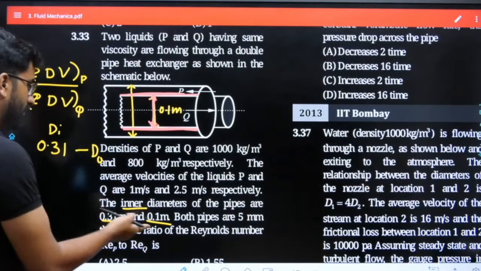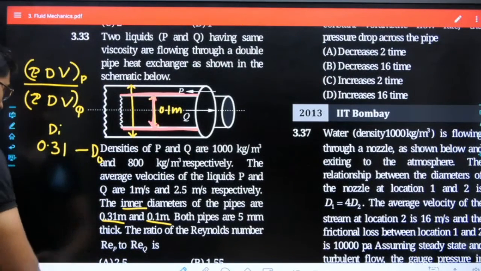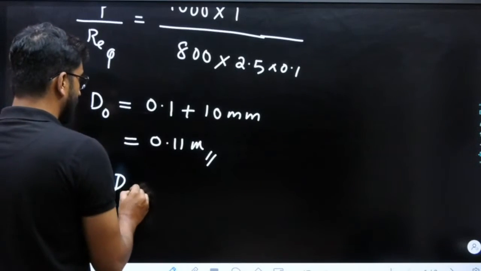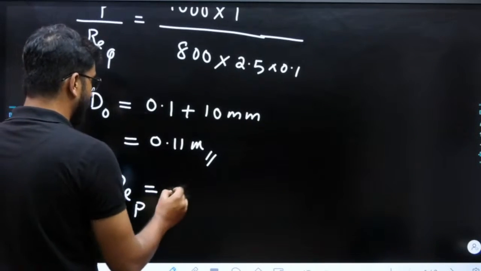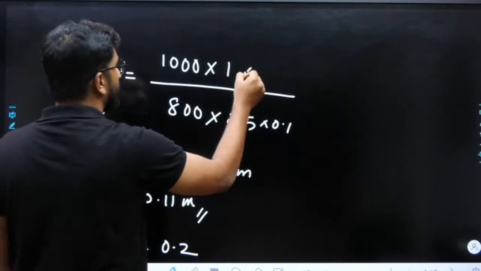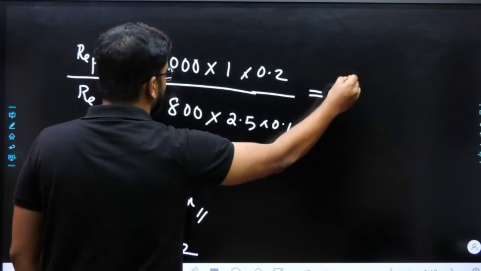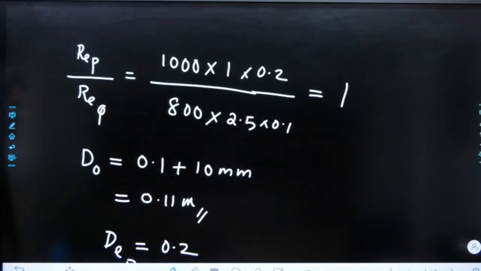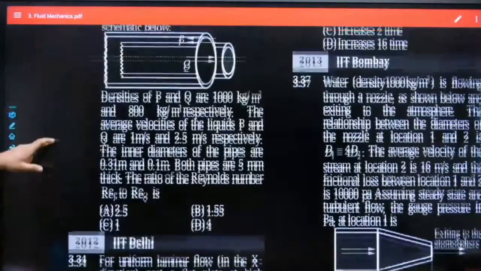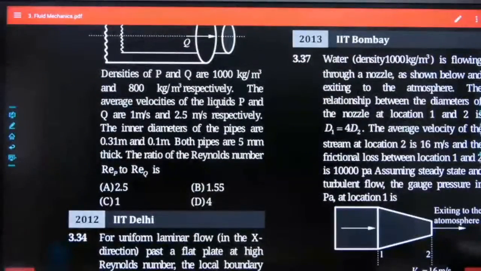So 0.31 minus 0.11, you will get 0.2. That will be the equivalent diameter for pipe P, 0.2. Multiplied by 0.2, you will get the answer 1. Yes, Siddhant, correct. So which option will be correct? The correct option will be C. Is it fine? I hope everybody is getting the answers.